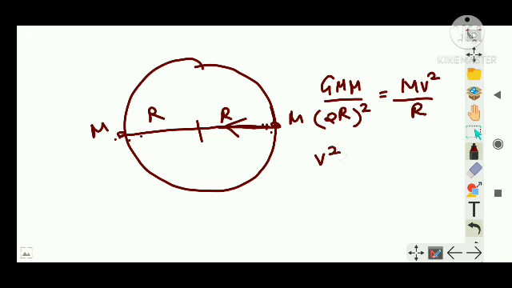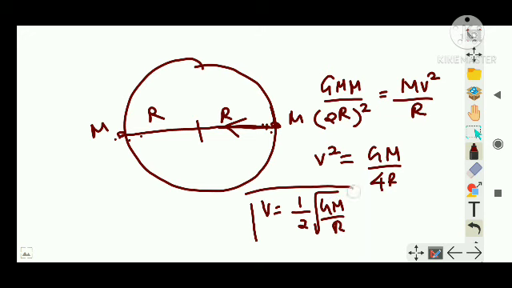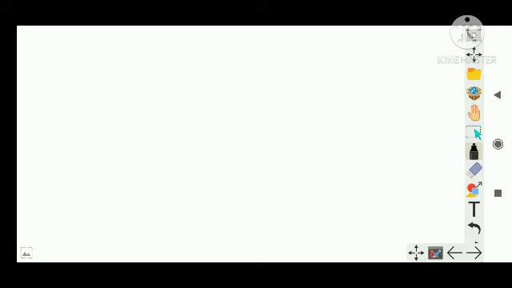So I can write v squared is equal to GM by 4r, or v is equal to 1 by 2 root GM by r. Right? So this is a very good equation. Clear? Right. The next question is, I'm reading the question, so while I'm reading, you guys have to write it down.